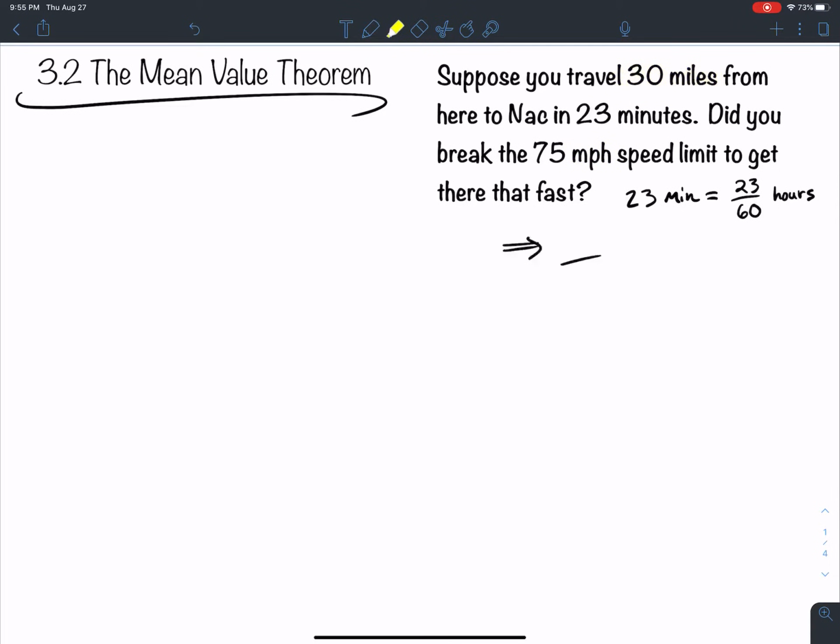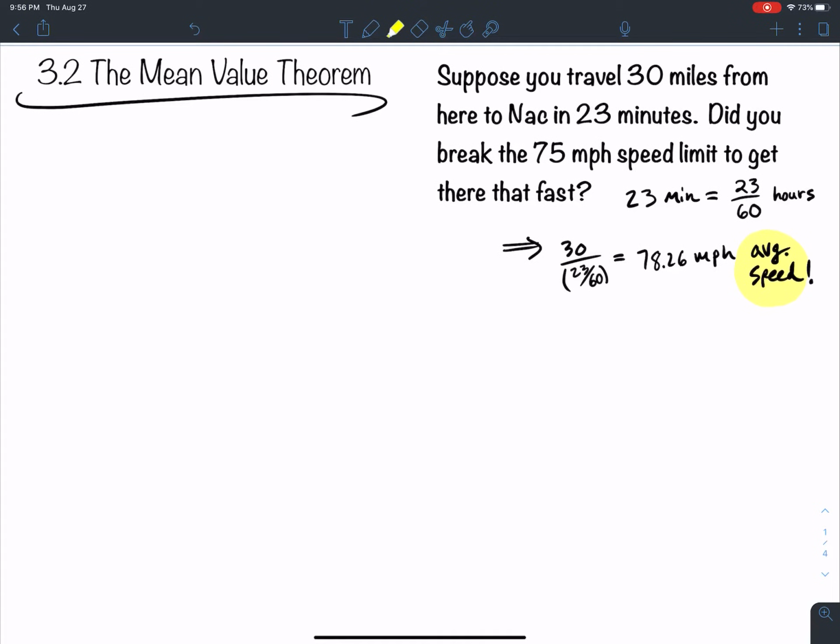I take 30 divided by 23 over 60, so 30 miles per hour. Okay, and then whenever I do this arithmetic, I get 78.26.